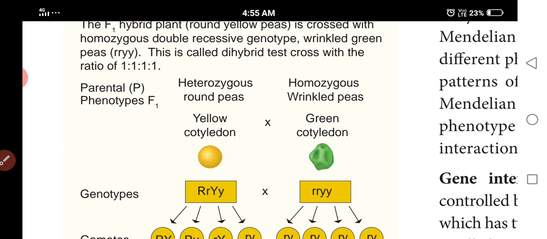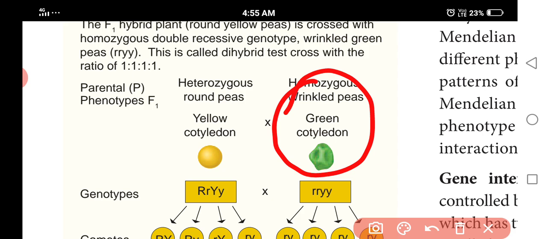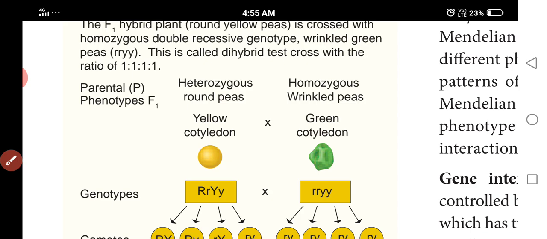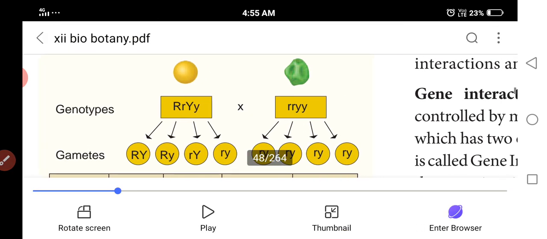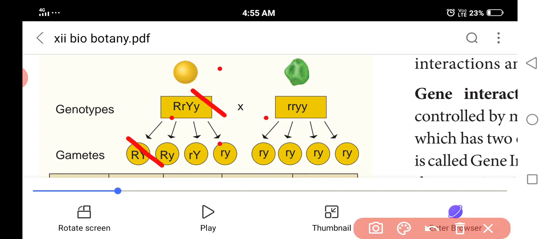Test cross means crossed with recessive individuals, small r small r, small y small y. So the phenotypic ratio and genotypic ratio is 1:1:1:1. That is the dihybrid test cross. So you understand?